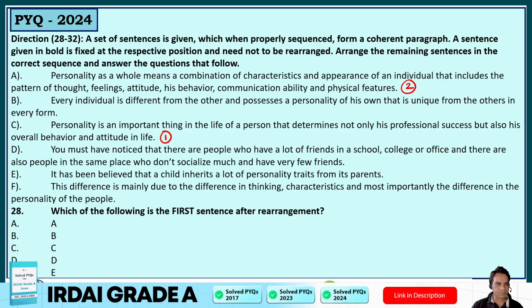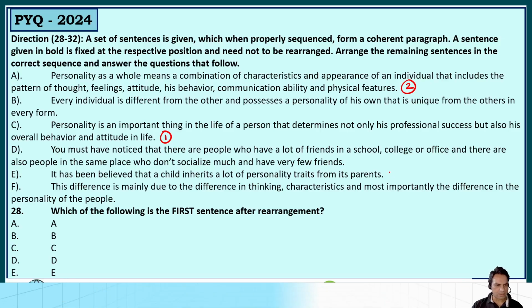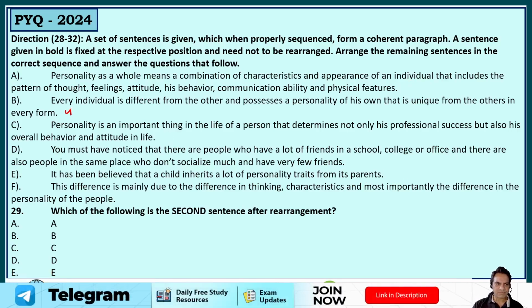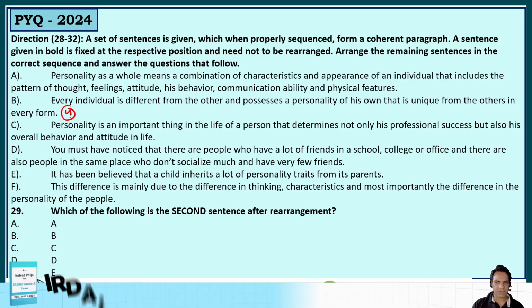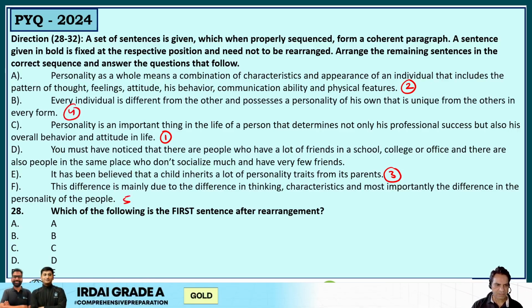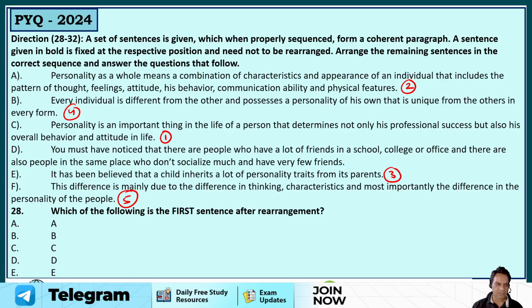Then it should be E. It is believed that a child inherits a lot of personality traits from its parents. Then it should be: every individual is different from other and possesses a personality of his own that is unique from others in every form. Then it should be F. Oh, sorry. Sentence 5 should be F. This difference is mainly due to the difference in thinking, characteristics, and most importantly, the difference in personality of the people.